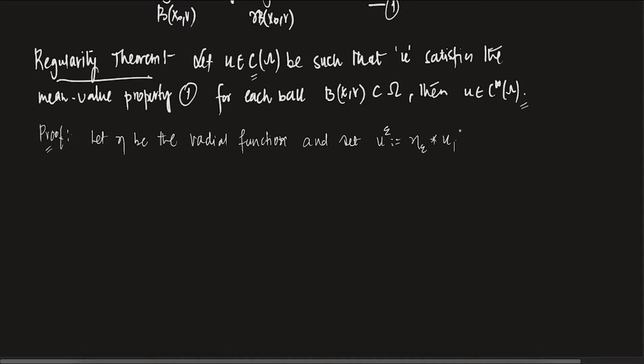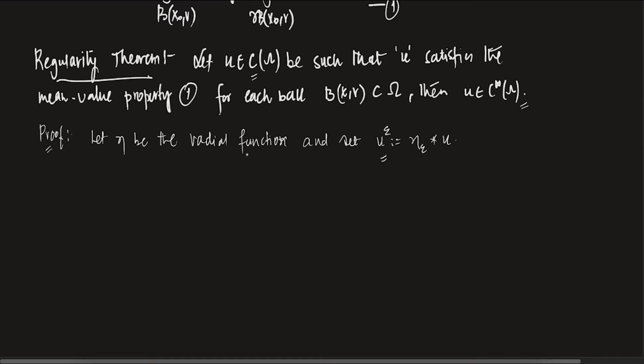Essentially, what am I doing is this. You have to show u is in C infinity of omega, right? We are not going to directly attack u. What we are going to do is show that you can identify u with a C infinity function inside omega. Is it clear? And what is that C infinity function? That is u epsilon. This is what we need to find.